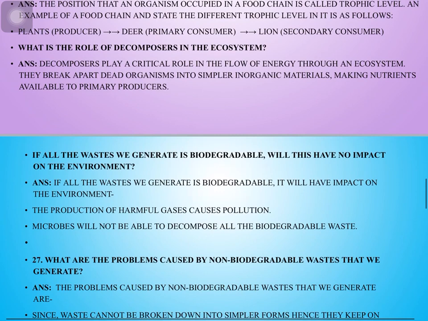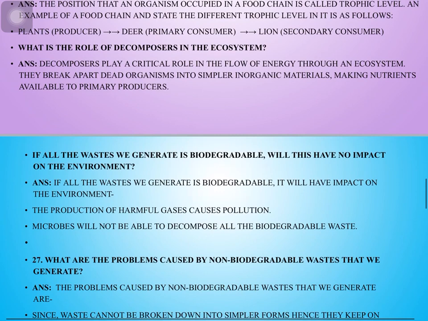Which food chains are advantageous in terms of energy? So the shortest food chain will be efficient in terms of energy. Harmful effects of ozone depletion: it causes skin cancer, it can cause eye cataracts, it leads to immune deficiency disorders, and it can affect plant growth and reduce agricultural productivity.